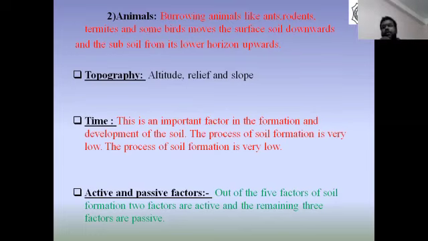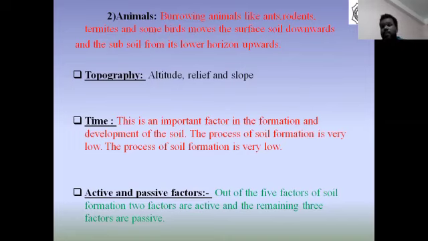These two factors are responsible for breaking the parent material, and formation of some new organic and inorganic compounds takes place through these activities. So what are the active factors? The active factors are climate and living organisms.